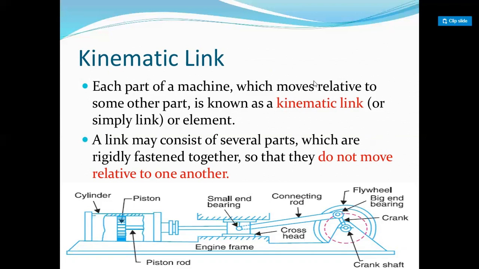Meaning, to be a kinematic link, a link has to have relative motion with each other link. Then and only then can you say it's a kinematic link. A link may consist of several parts which are rigidly fastened together so that they do not move relative to one another. So if you have two links which have no relative motion to each other, then you can't say the two links are kinematic links, right?